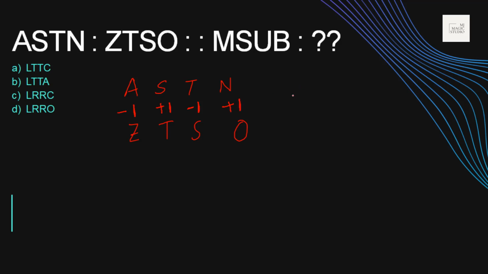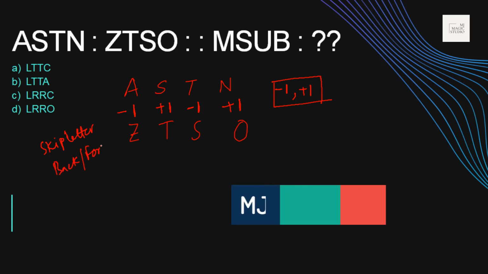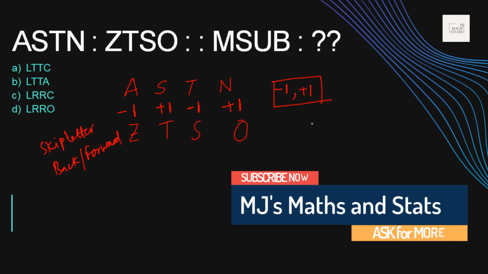MNO is +1. Okay, so we have this rule identified, that is skip letter, but one backward and then one forward. So that's the relationship. The skip letter technique they have used is one backward and one forward.